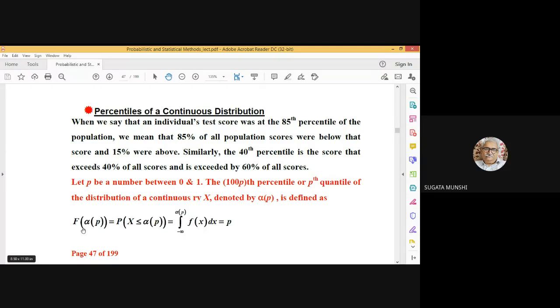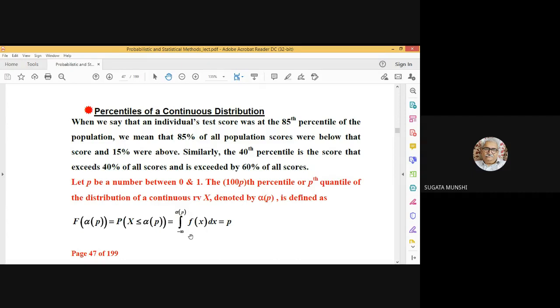If the cumulative distribution function evaluated at alpha p is equal to p, then this value of alpha will be called the p-th quantile or the 100p-th percentile of this cumulative distribution function. It means that the probability of observing capital X less than or equal to alpha p is given by this integral.